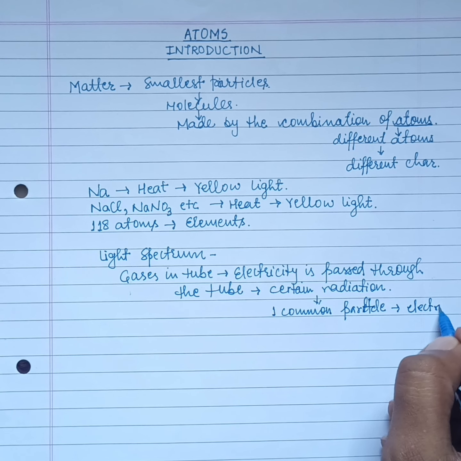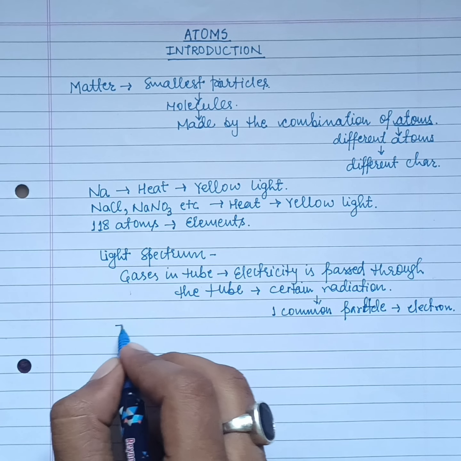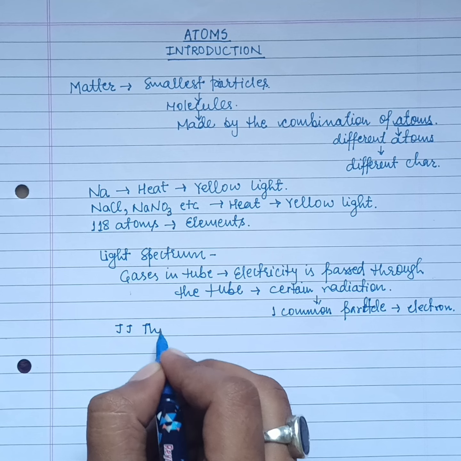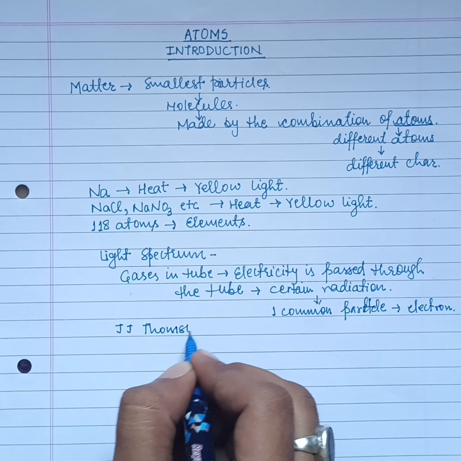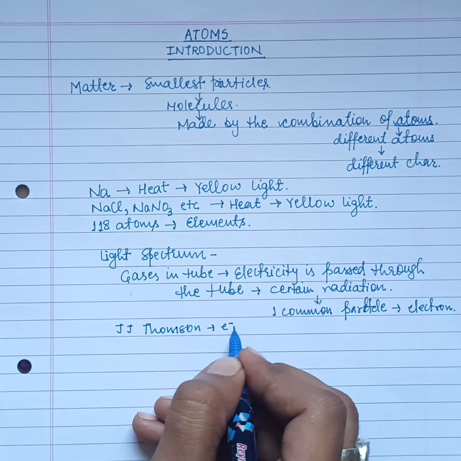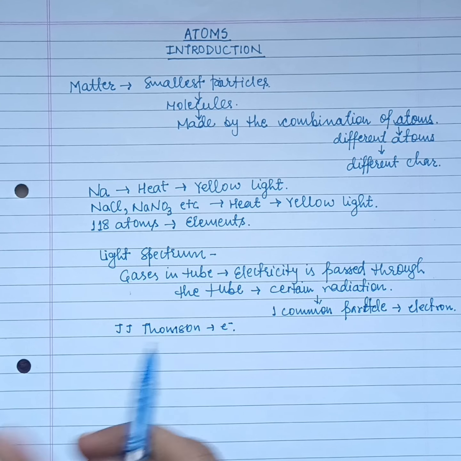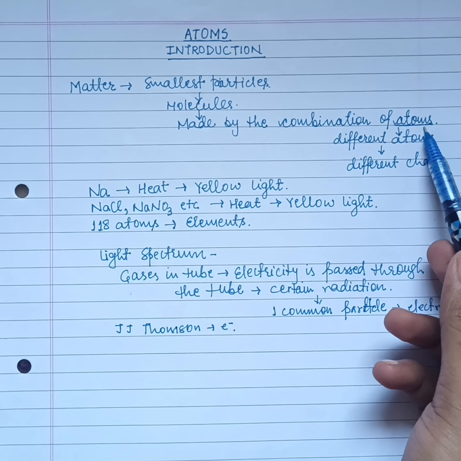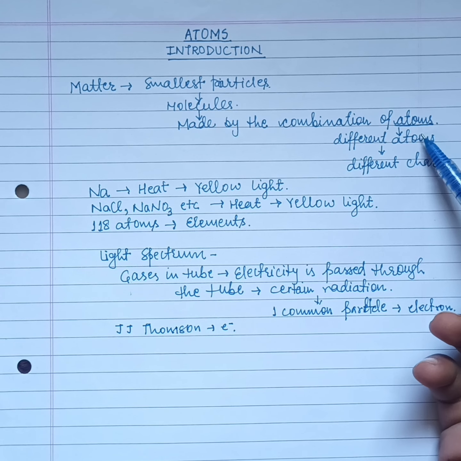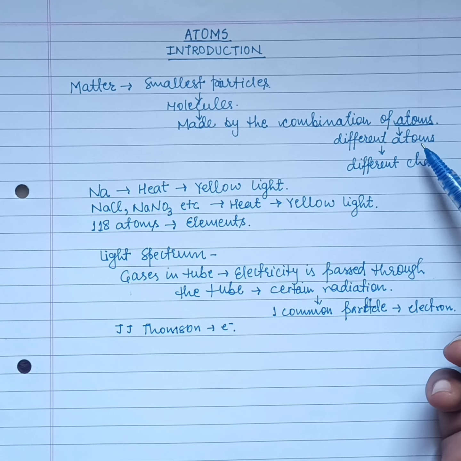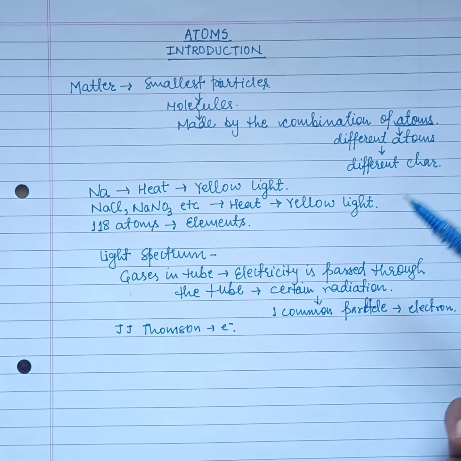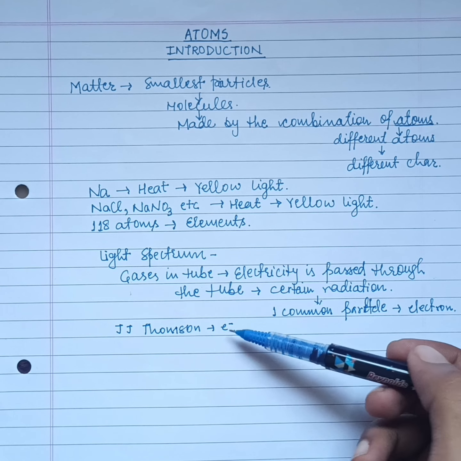We all know that J.J. Thomson discovered the electron. For that he got the Nobel Prize as well. Now, we were talking about atoms. When we further studied the atom, we got to know that the atom is also made up of smaller particles, and one of the particles is the electron.